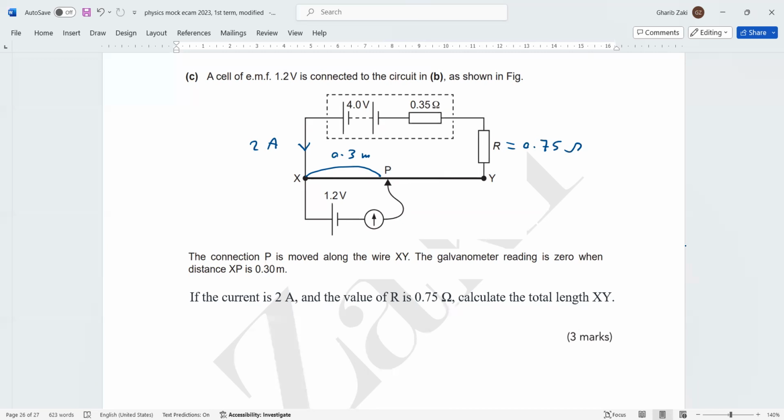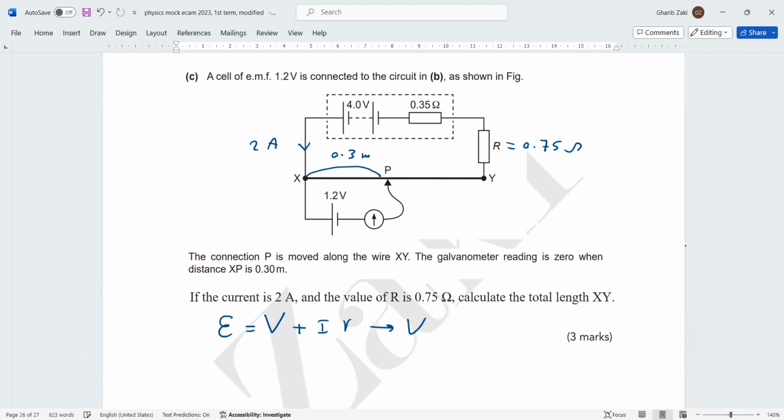Okay, now what is the first step here? We can get the external potential difference by using EMF. So we can write here EMF equals V plus Ir. Rearrange the formula.